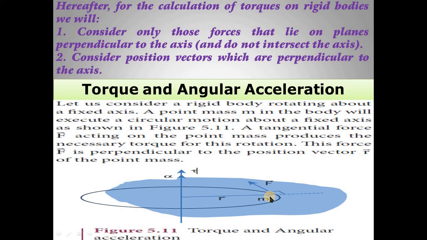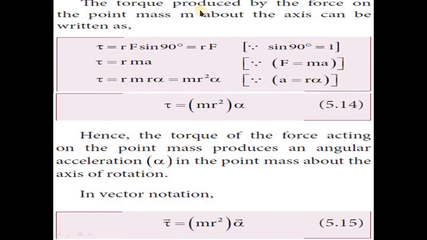A tangential force, F vector, acting on the point mass produces the necessary torque for this rotation. This force F vector is perpendicular to the position vector R vector of the point mass.